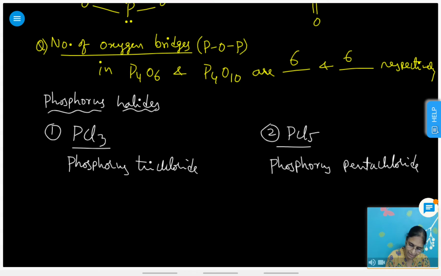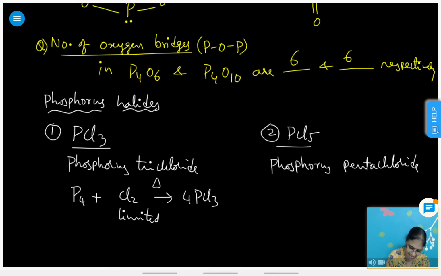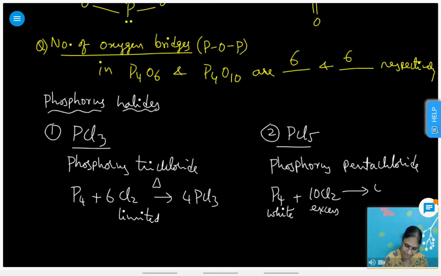Trichloride and pentachloride. White phosphorus on reaction with chlorine gives rise to 4 PCl3. With a limited supply of chlorine, not excess, on heating: P4 plus 6Cl2 gives 4PCl3. White phosphorus on reaction with excess chlorine, 10Cl2, gives rise to 4PCl5.